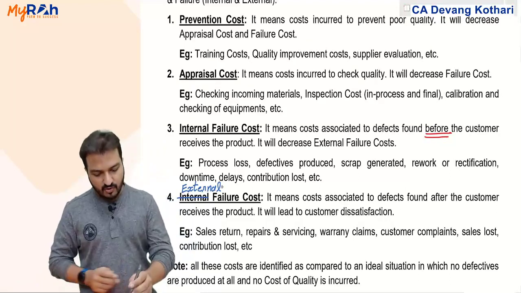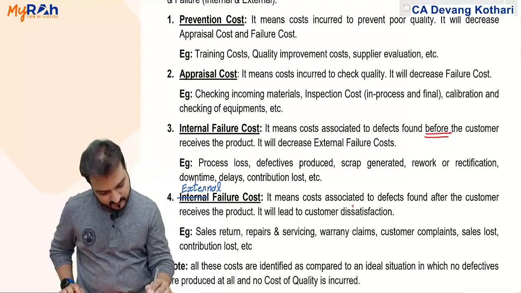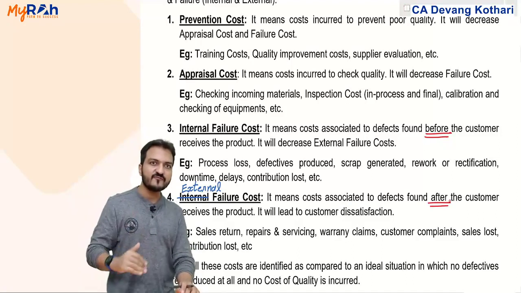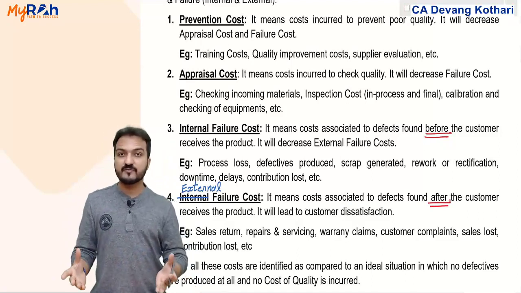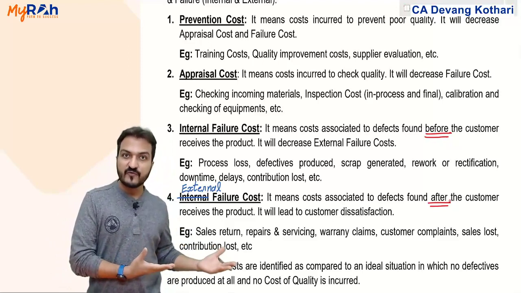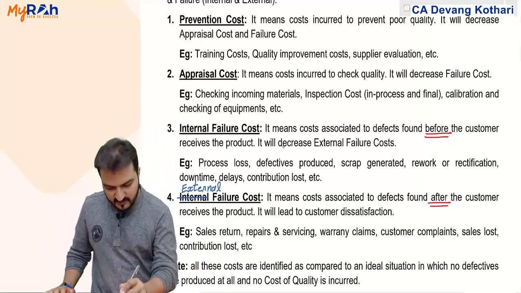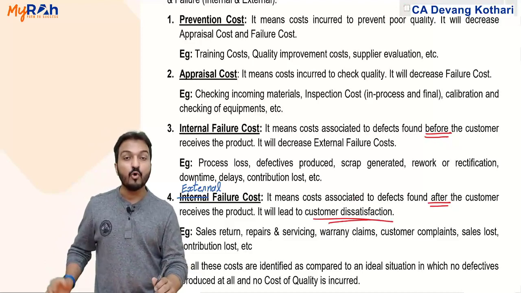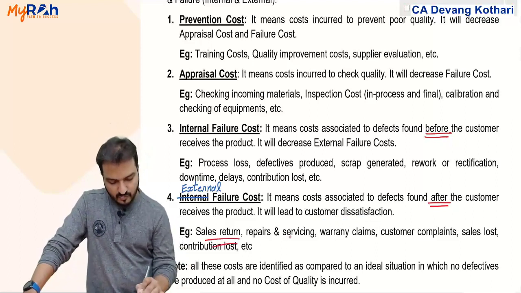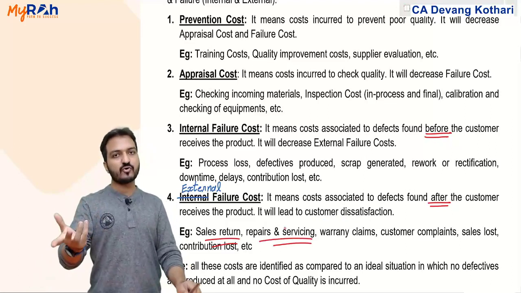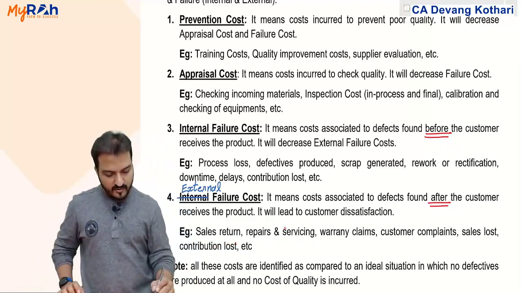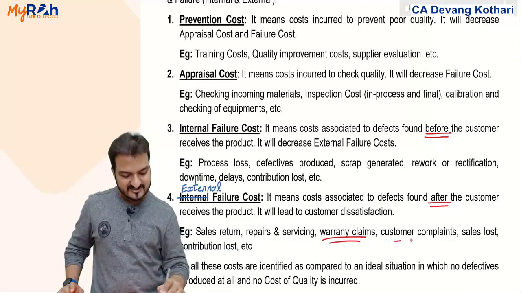External failure cost means the costs that are associated with defects found after the customer receives the product. After the customer receives the product, the customer finds some defect, so he will return the product to you. So if I incur this external failure cost, that will lead to customer dissatisfaction over and above the cost that you incur for giving a replacement. Example, sales returns or repairs and servicing. After the product is given to the customer, the customer complains about some product, you need to bear the repairing cost. Or warranty claims, customer claims warranty replacements and all.